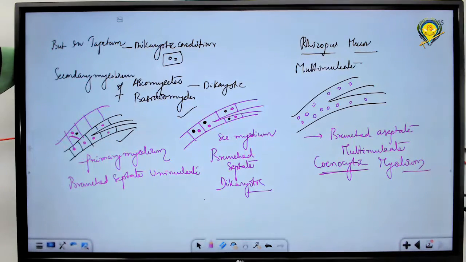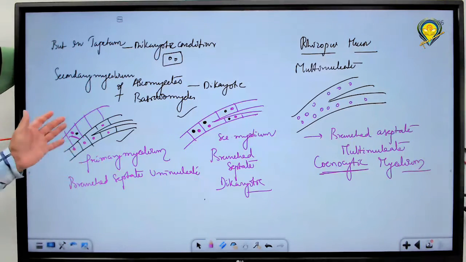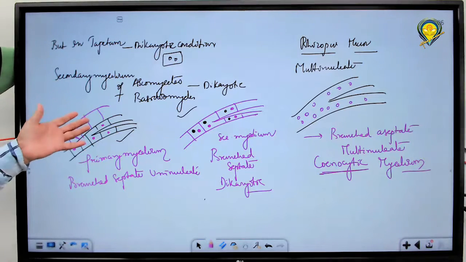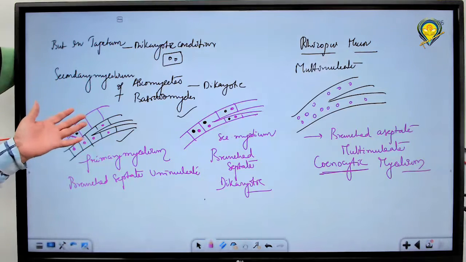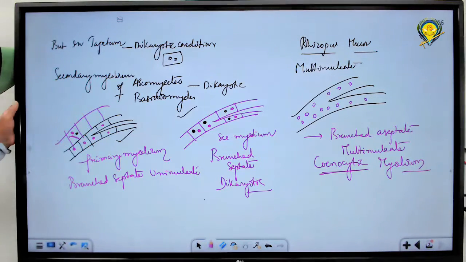So the number of nuclei per cell may be 1, 2 or many. That varies according to the cell type. Based on the cell type, the number will vary. That is what we observe in different organisms. The general condition is one per cell, and in rare cases it may be two. The dikaryotic condition is observed in the tapetum, the innermost layer of the anther wall, which is the nourishing tissue for the developing pollen grains.